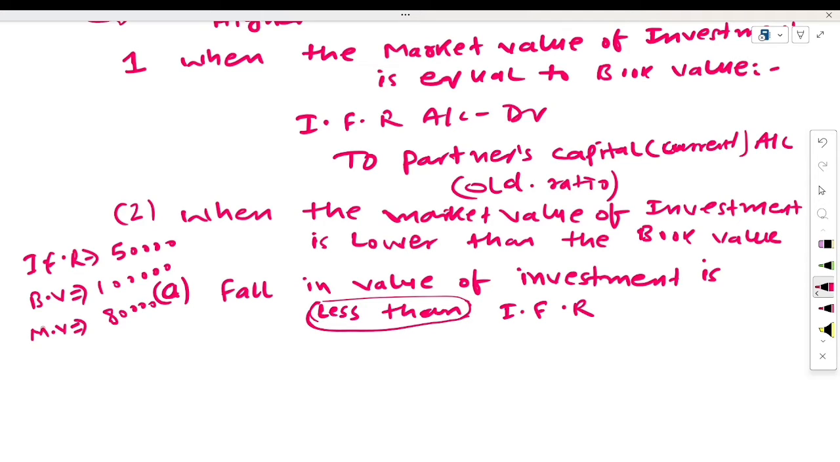Here your book value is 1 lakh, but your market value is 80,000. It means the fall in the value of investment is 20,000. And you have created a reserve of 50,000. It means this is the situation where the fall in the market value of investment is less than the investment fluctuation reserve amount. Now what entry will we pass here? Here we will make the entry: investment fluctuation reserve account debit to investment account.